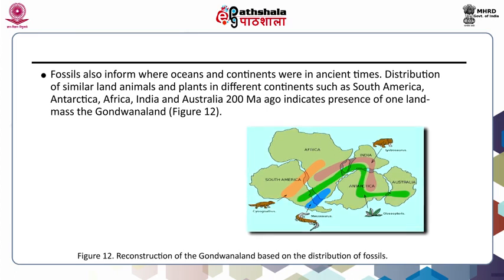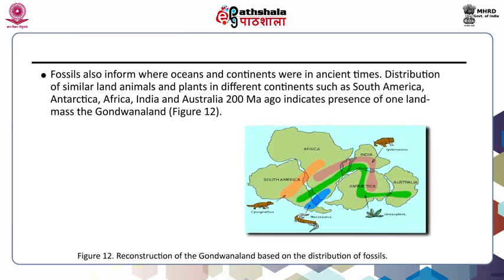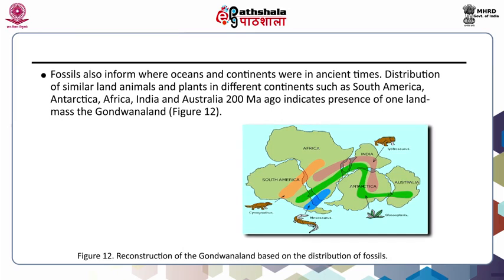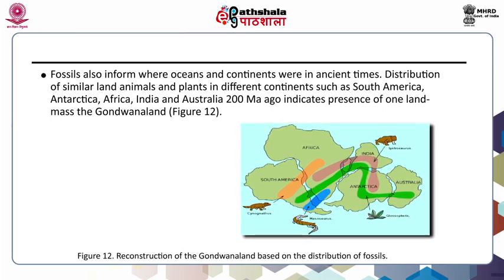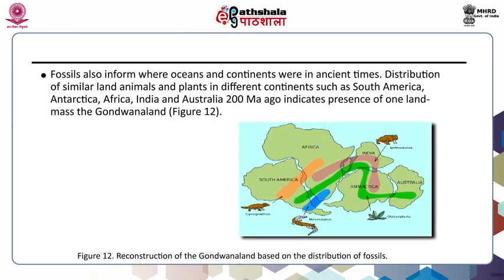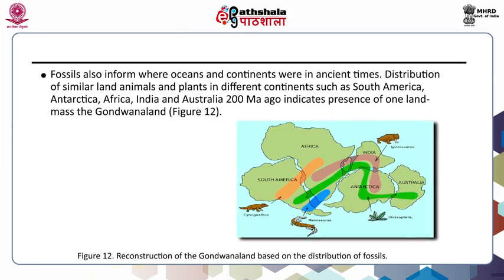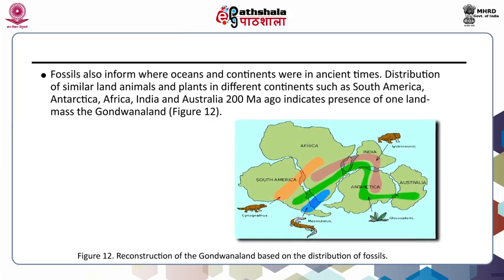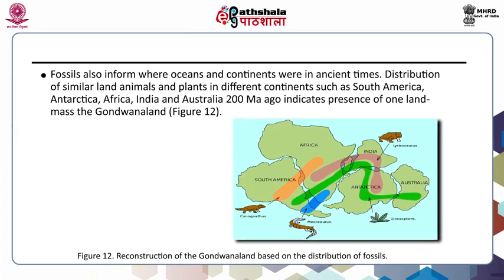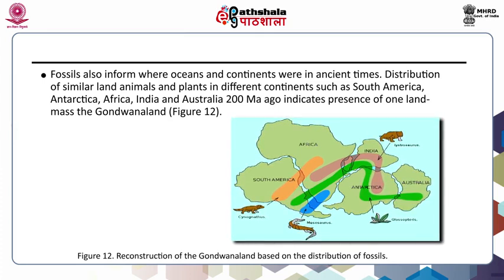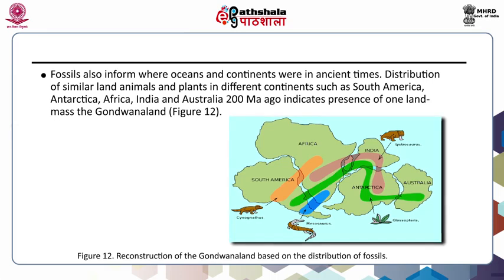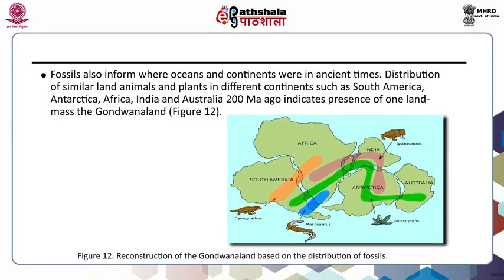Fossils also inform where oceans and continents were in ancient times. Distribution of similar land animals and plants in different continents such as South America, Antarctica, Africa, India and Australia 200 million years ago indicates presence of one landmass, that is Gondwanaland.